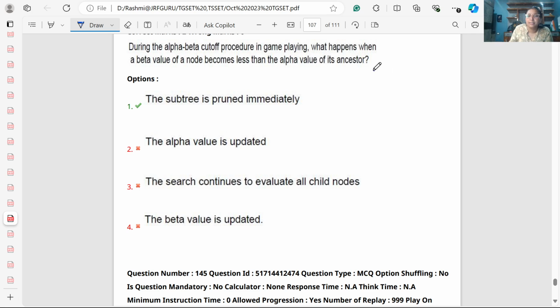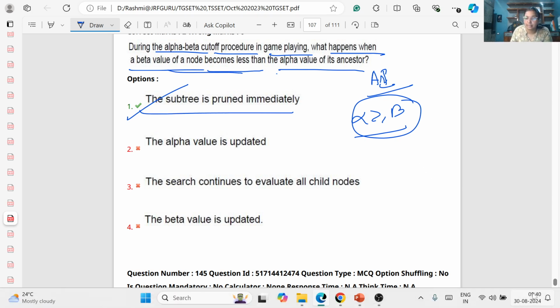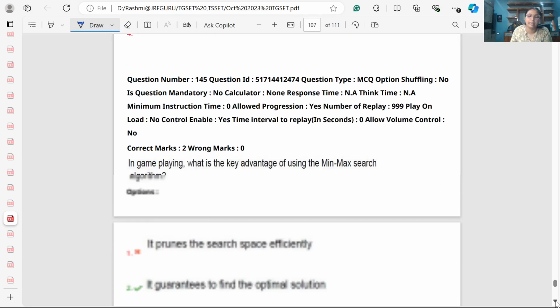Now we have artificial intelligence, AI, the last unit. During the alpha-beta cutoff procedure in game playing, what happens when the beta value of a node becomes less than the alpha value? So if alpha is greater than beta, we have to immediately prune the tree. This is the condition of pruning in the alpha-beta tree.